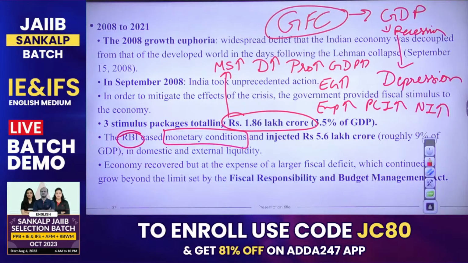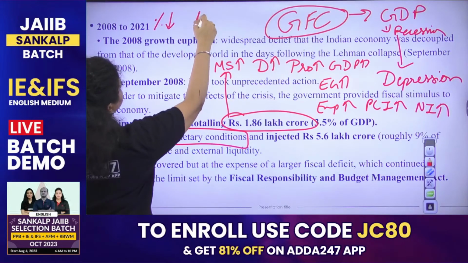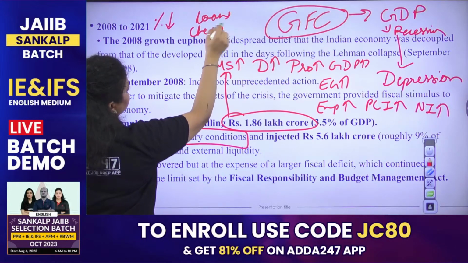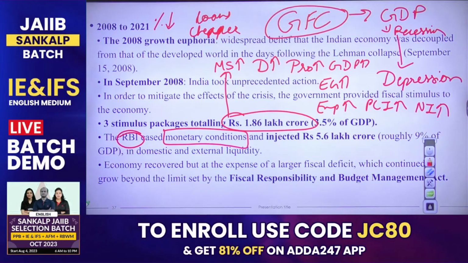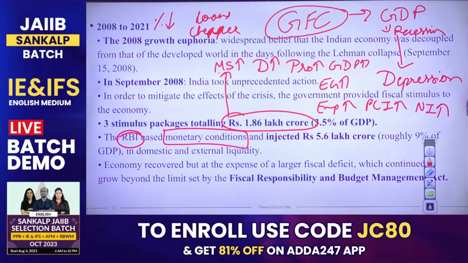Reduce the policy rate. Hana, what will RBI do? RBI will reduce the policy rates. When RBI reduces the policy rates, loans will become cheaper. Loans will become what? Cheaper. And the people will take more loans. If the people take more loans, there will be more money supply. They will demand more goods, and that's how economic growth and per capita income, yes, very good, purchasing power and income will also increase.